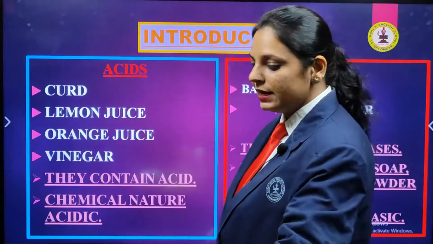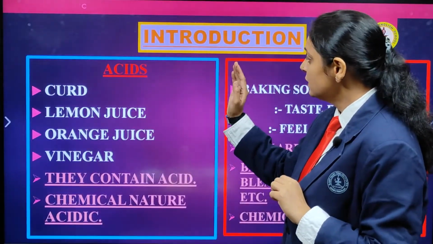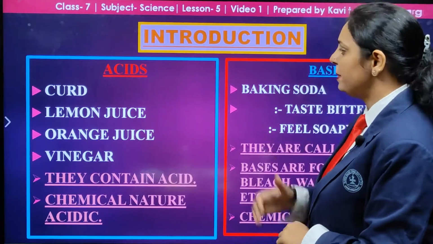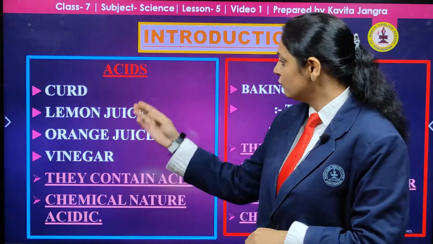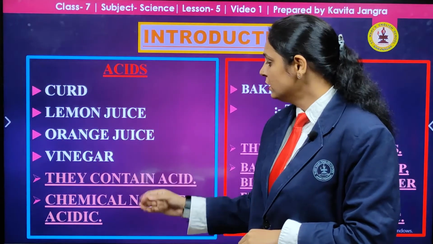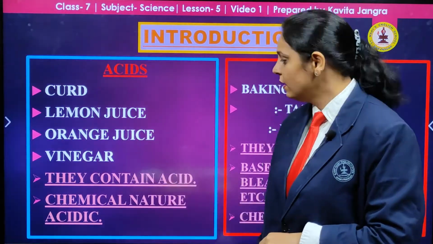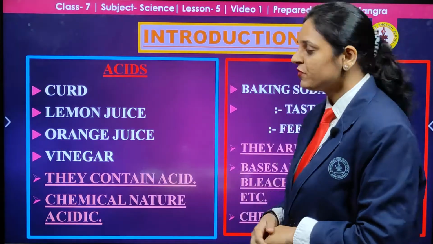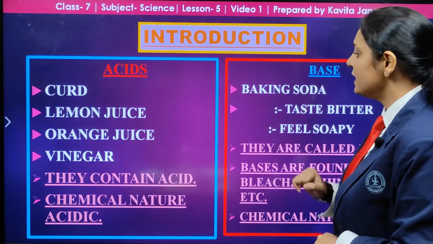The next topic I am going to deal with is this. This is the introduction part. You must know what are acids and what are bases. In day-to-day life, we use curd, lemon juice, orange juice, vinegar. So they contain acid and their chemical nature is acidic. On the other hand, this is the base.